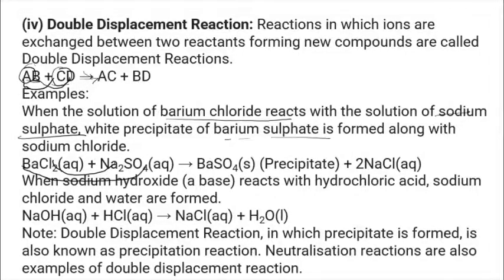Another example I wanted to give you is sodium hydroxide and hydrochloric acid. Sodium combines with the chlorine and forms sodium chloride, and the hydrogen present in the hydrochloric acid combines with the OH ions and forms water. In double displacement reactions, you can see the formation of a precipitate, which is also included in the precipitation reaction. Even neutralization reactions are also an example of the double displacement reaction.